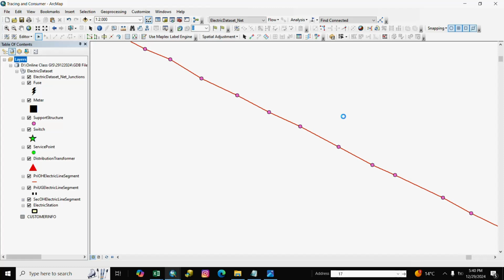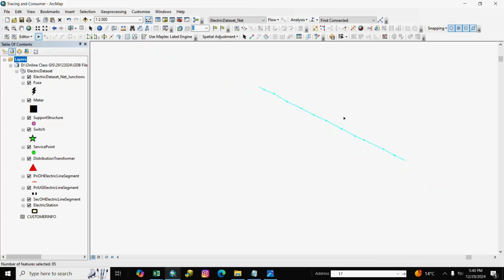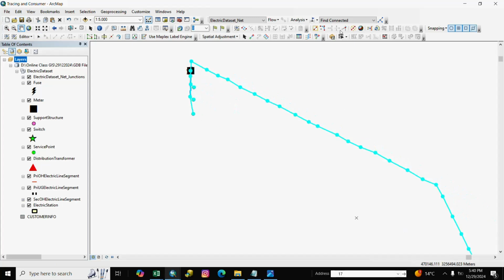You check again, area is connected. If you want to find loop, you go to loop and solve.